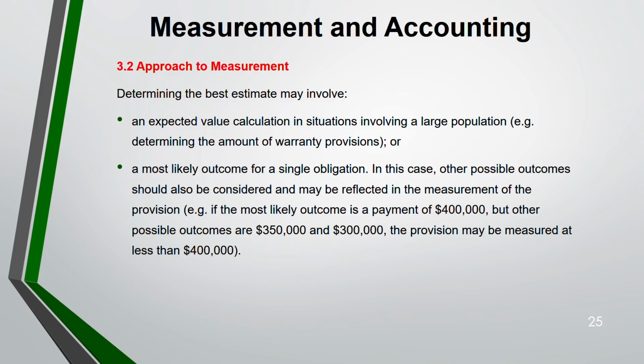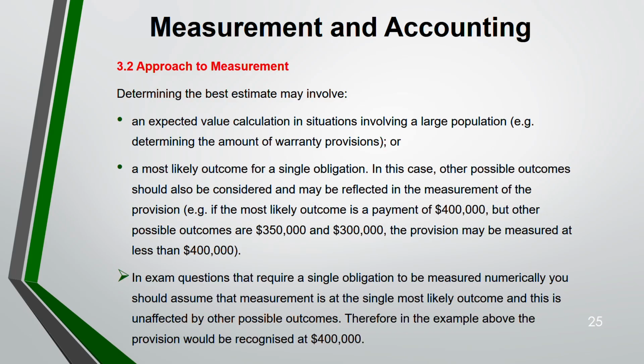So in this case, provision may be measured at less than 400,000. Why? Because with the most likely outcome, you have to see the other possible outcomes also. You have to consider them. The other possible outcomes are less than the most likely outcome, that is 400,000. Other possible outcomes are 350 to 300. So you can be very sure that provision will be less than 400,000.